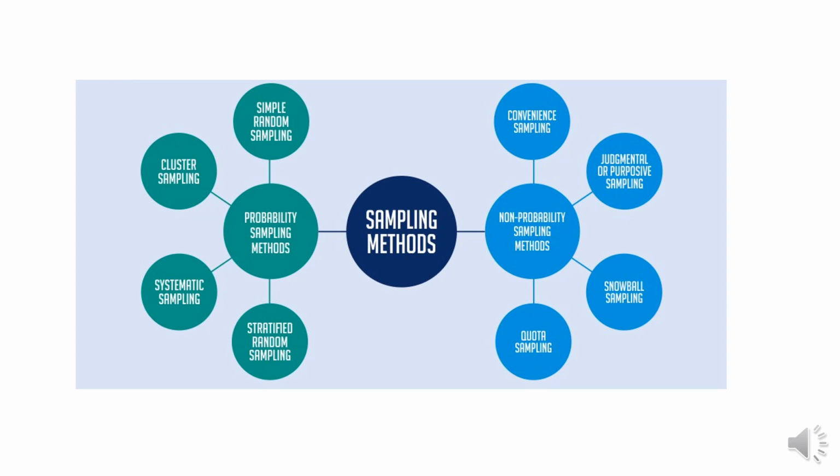Sampling methods. There are basically two sampling methods: probability sampling and non-probability sampling. Probability sampling has further 4 types, and non-probability sampling also has 4 types.